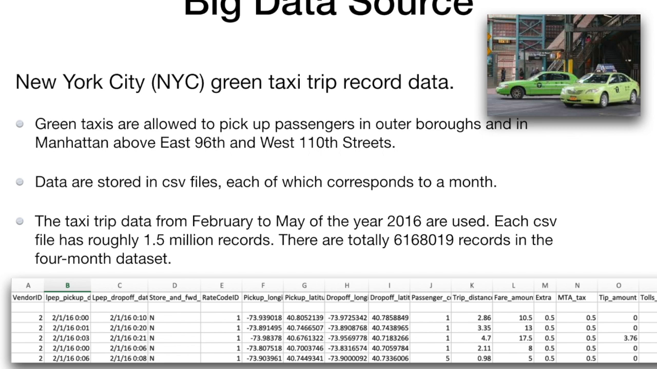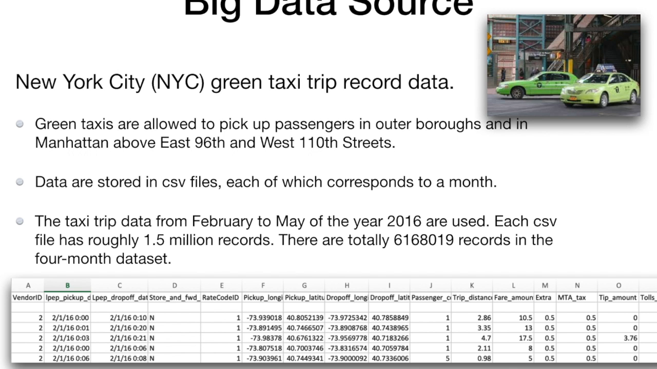The data source is New York City green taxi trip record data. It's publicly available. The green taxis are one of the two major types of taxis in New York City. They operate in certain areas of New York City. The data are stored in CSV files. Each CSV file corresponds to 1 month. The data from February to May in the year 2016 are used in this project.